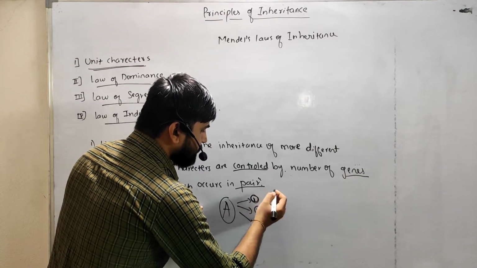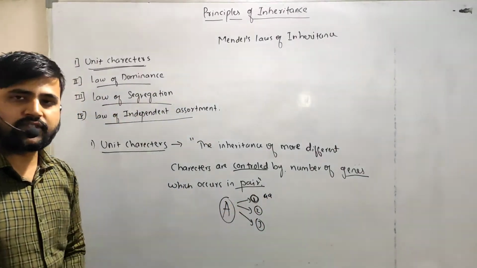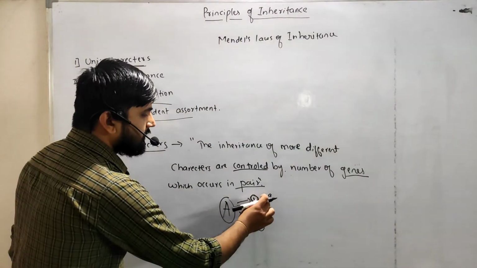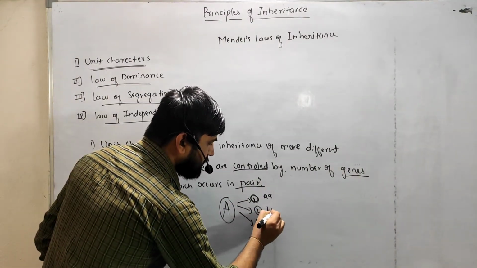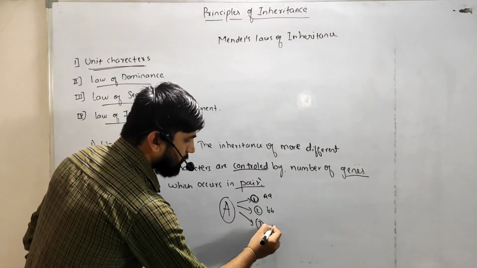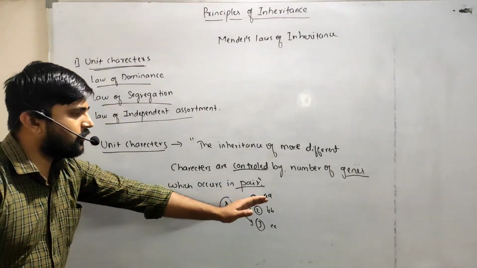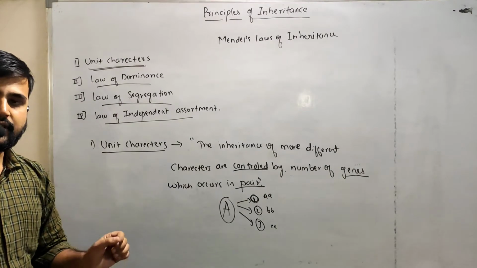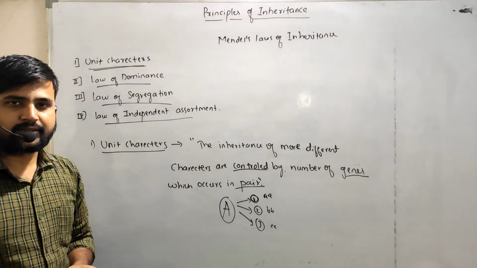Let us consider small a is a pair of gene, right? So this character is controlled by this gene, the second character by this gene, and the third character by this gene. Each character is controlled by its own specific genes. So this is nothing but the unit character.